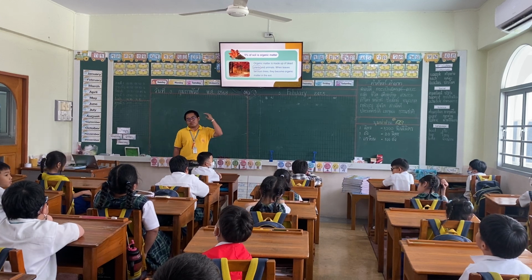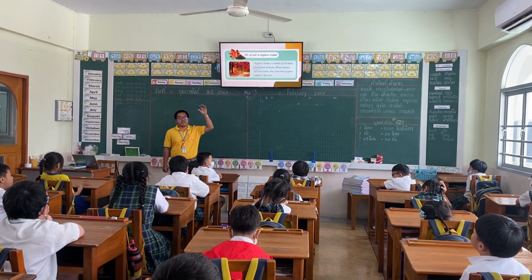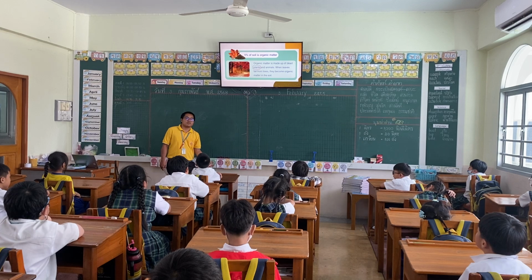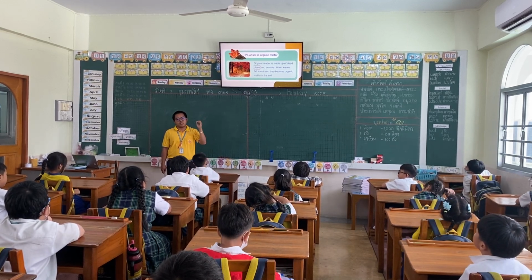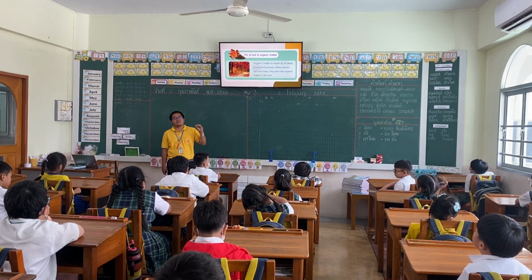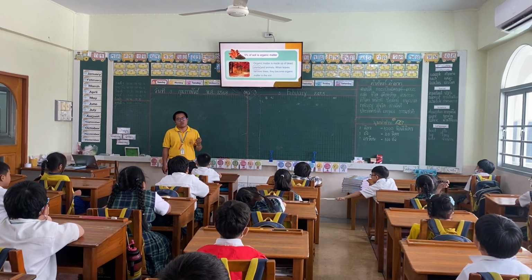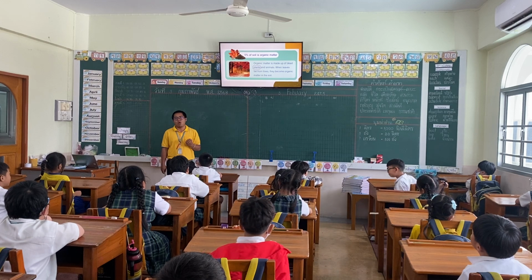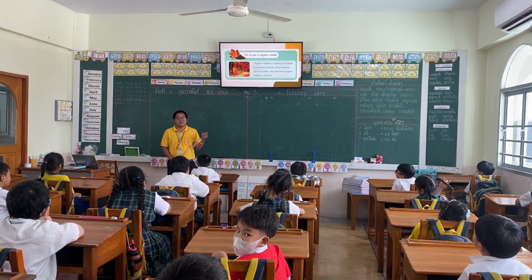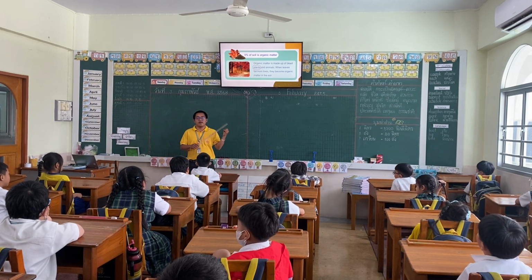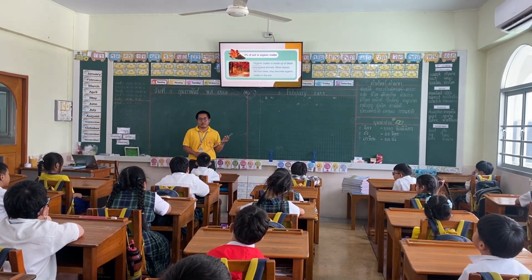When the leaves from the trees fall down, after some time, the leaves will break into smaller pieces and become organic matter or humus. That's why the loam soil has a lot of dead plants and dead animals.